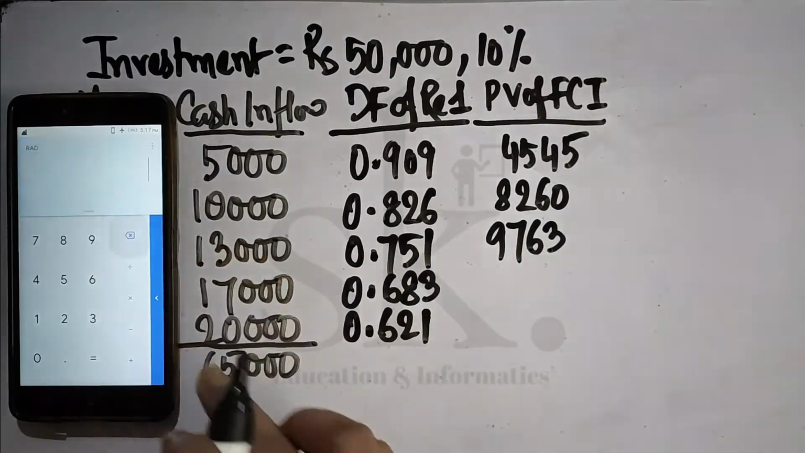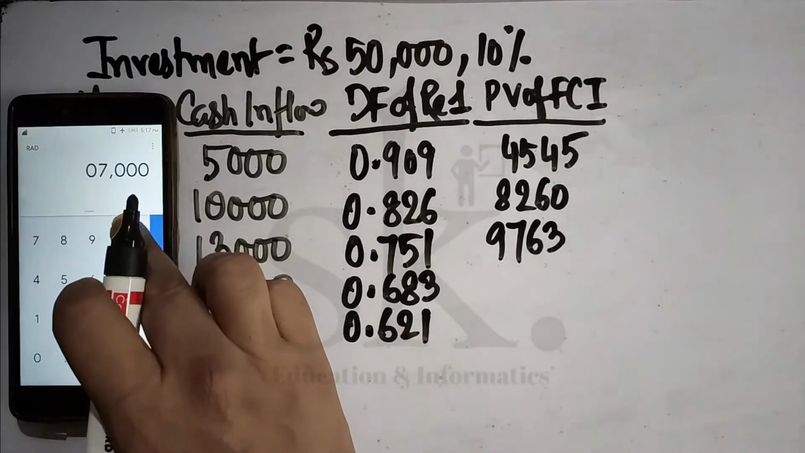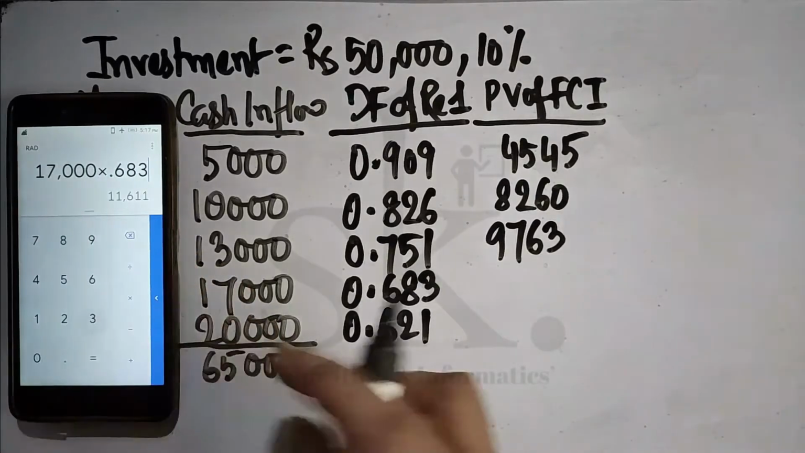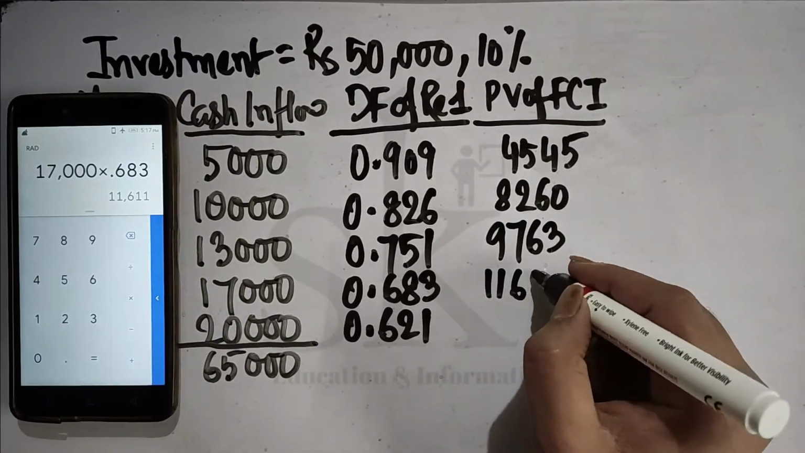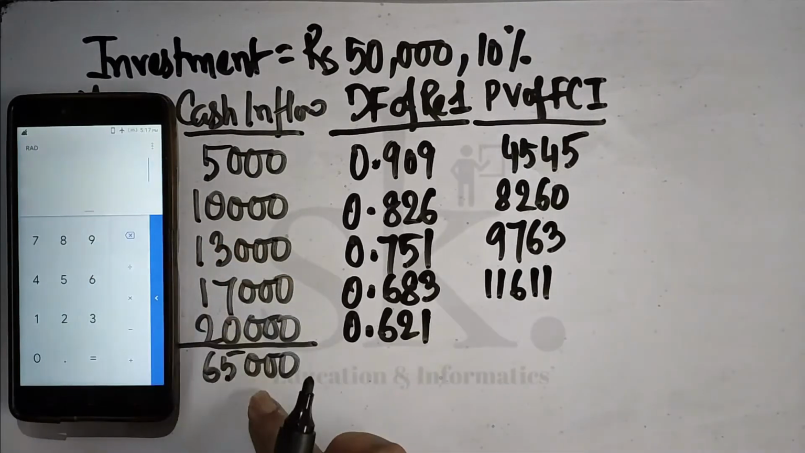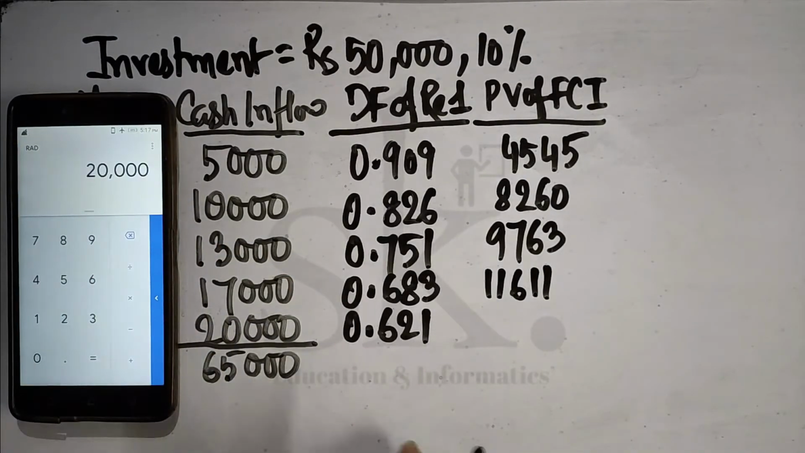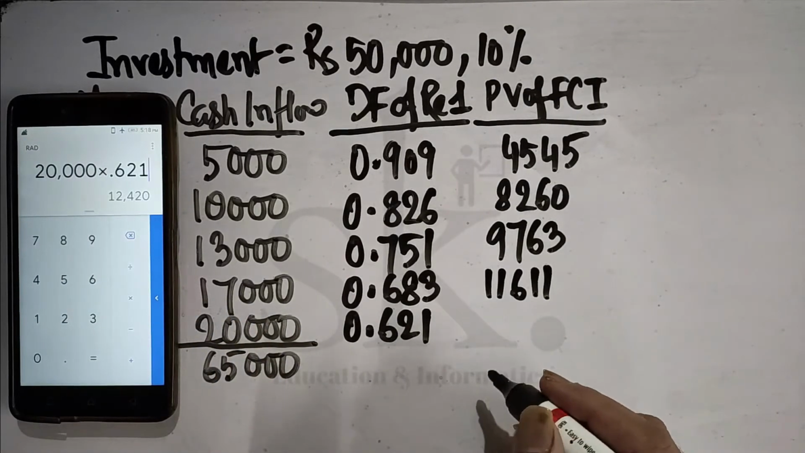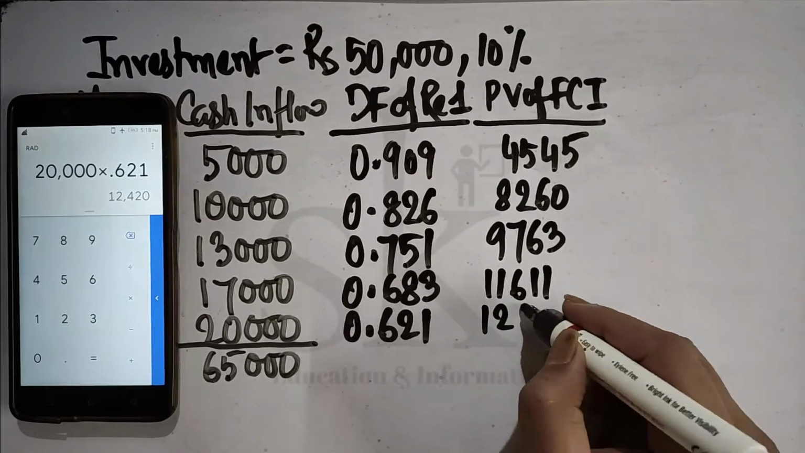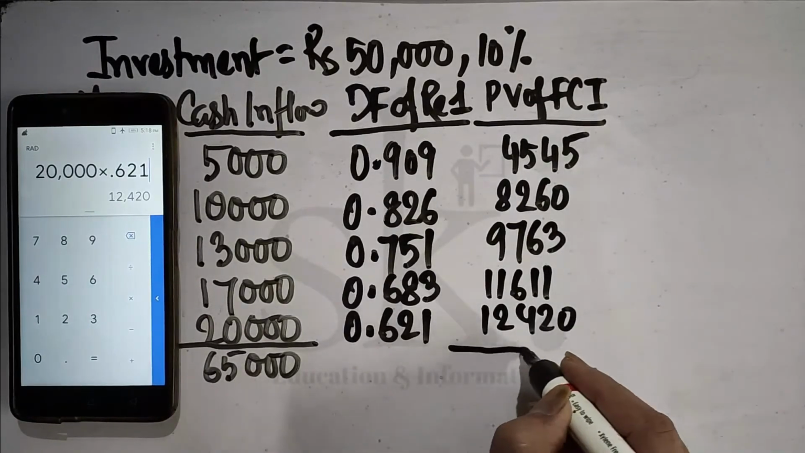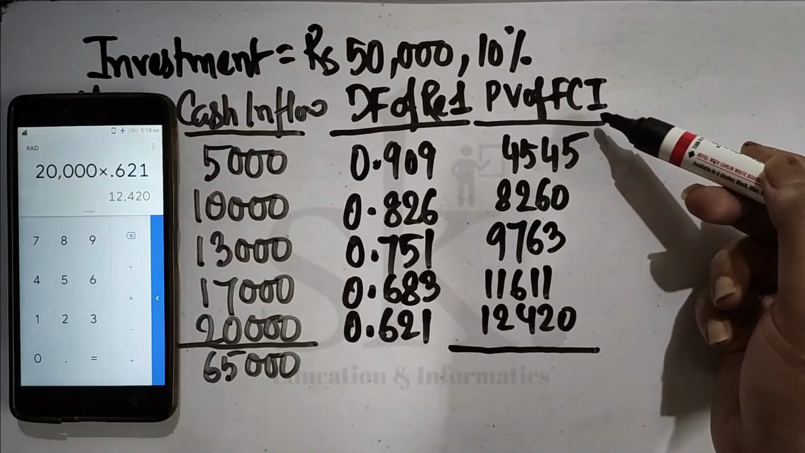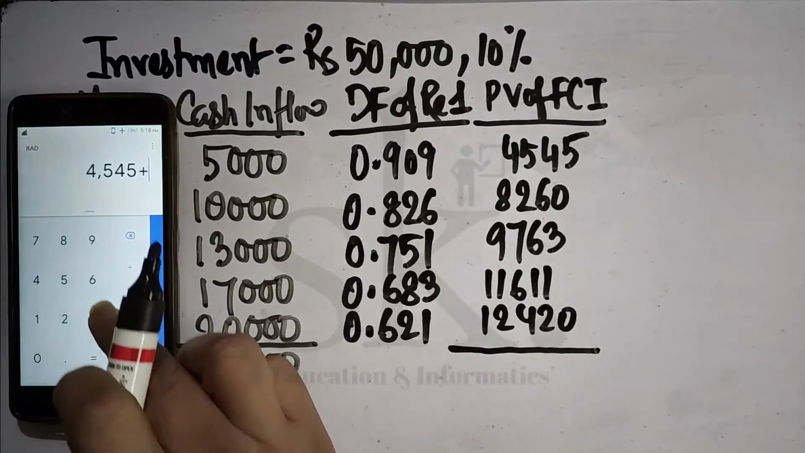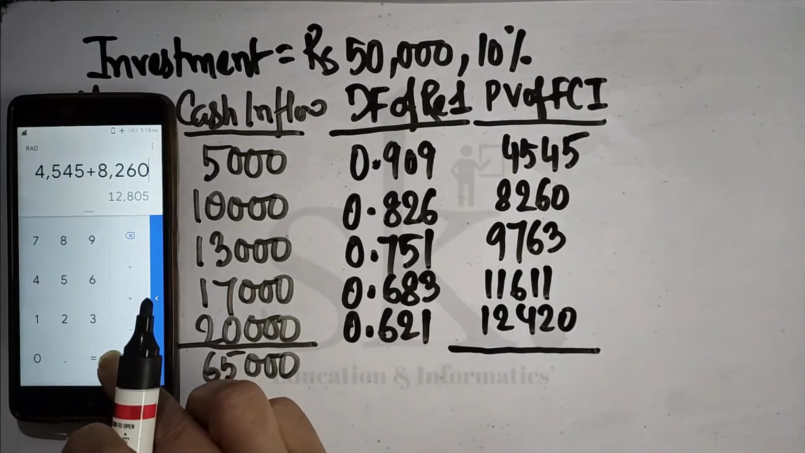For the fourth year, it is 17,000 multiplied by 0.683. It comes to 11,611. And for the final year, the fifth year, the cash inflow is 20,000 multiplied by the discounting factor 0.621. It comes to 12,420. So if I add up, what am I going to get? I'm going to get the present value of future cash inflow. So 4545 plus 8260 plus